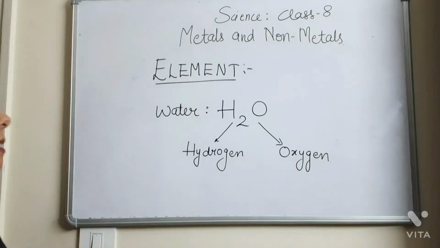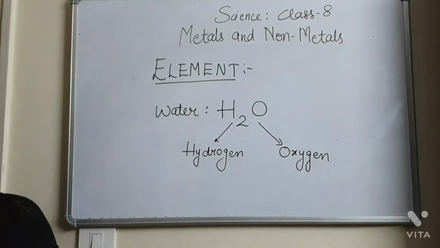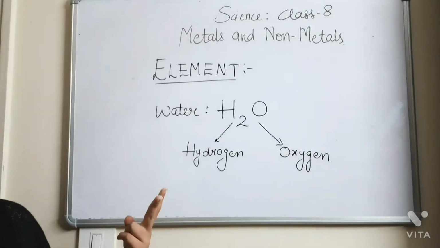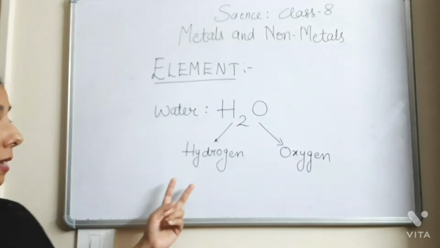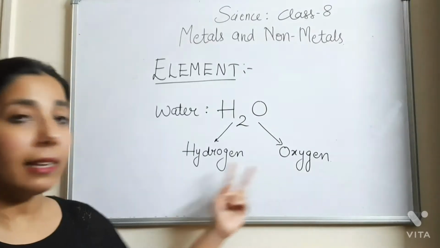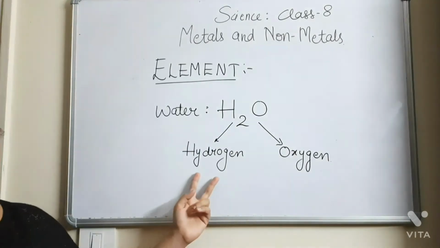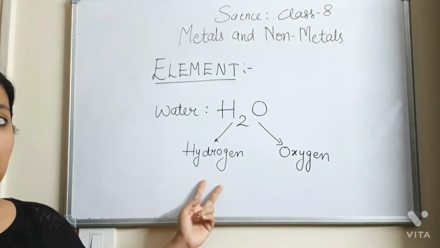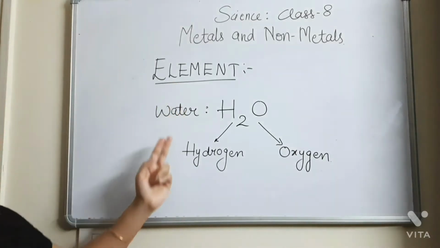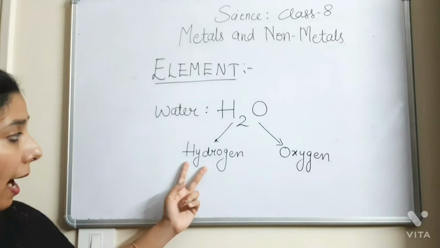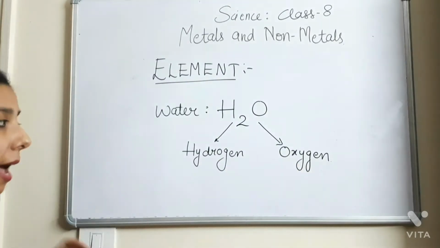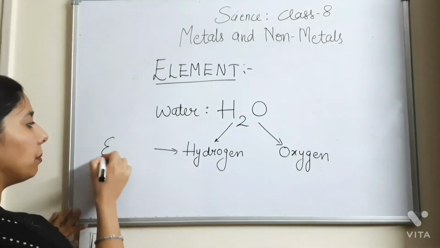It means that water, that is H2O, can be broken into the two substances, that is hydrogen and oxygen. But if I further consider that hydrogen and oxygen, they cannot be further broken into other simpler substances. So what is element? Elements are the substances which cannot be further broken. So hydrogen and oxygen here will be the elements.